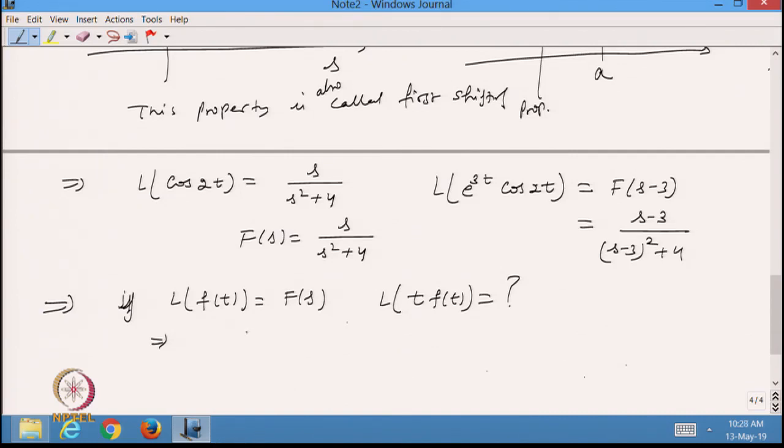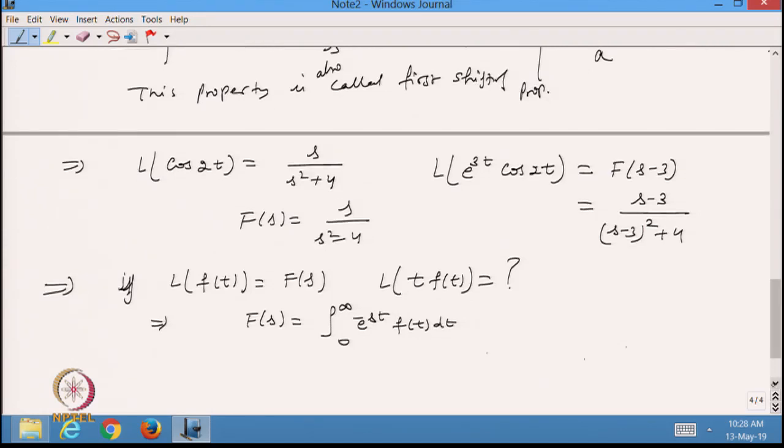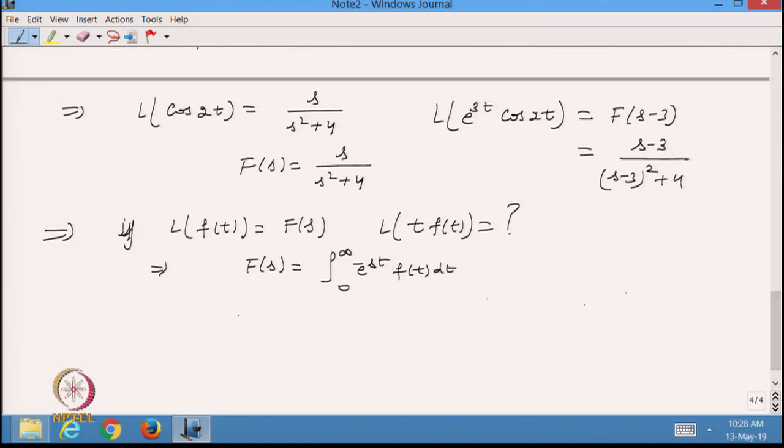I know that F(s) is the integral from 0 to infinity of e raised to power minus st f(t) dt. Call it equation number 1. Now differentiate equation 1 with respect to s.